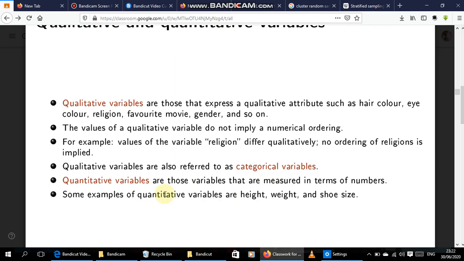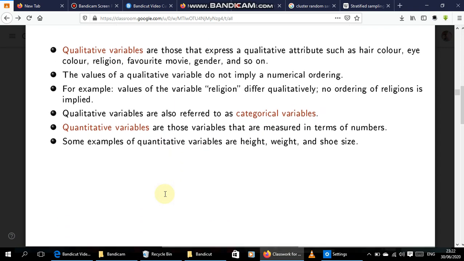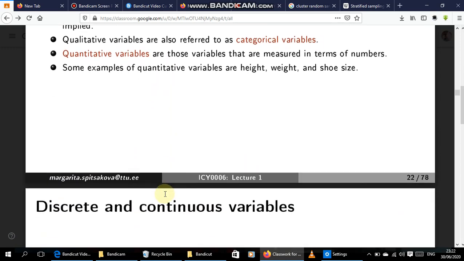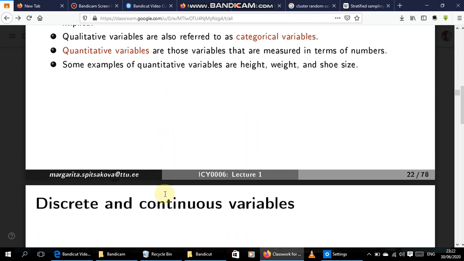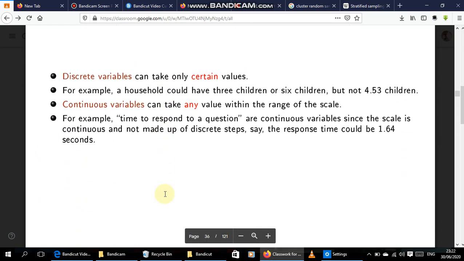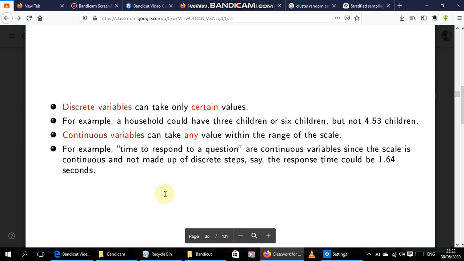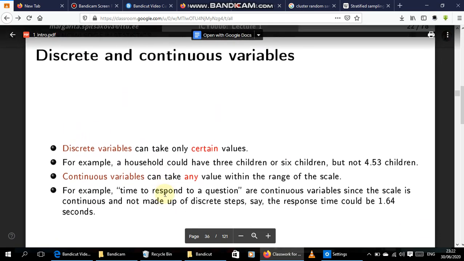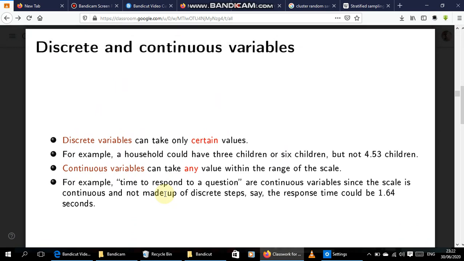So quantitative variables are those variables that are measured in terms of numbers. Some examples are height, weight, shoe size, and so on. So many. So this is very obvious. Those deal with numbers. Height, weight, shoe size. Okay. All right. So now we're looking at discrete and continuous. Discrete variables can only take certain values.